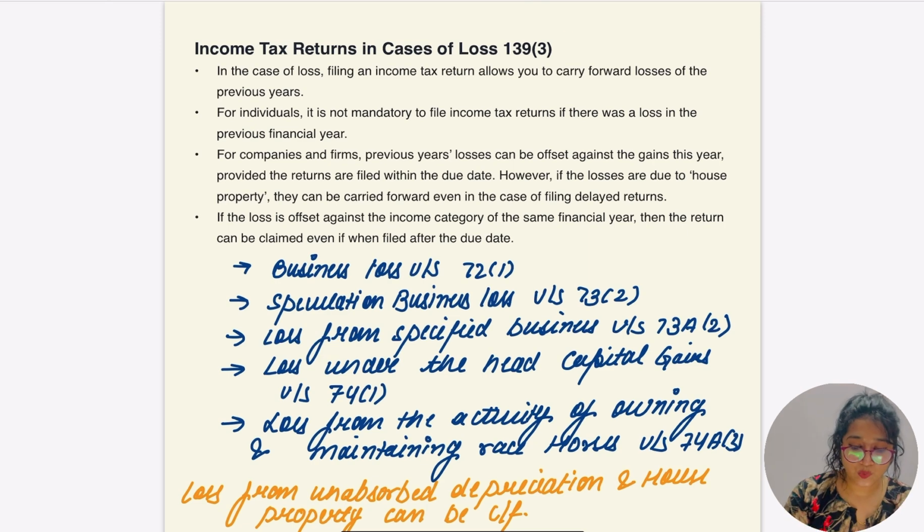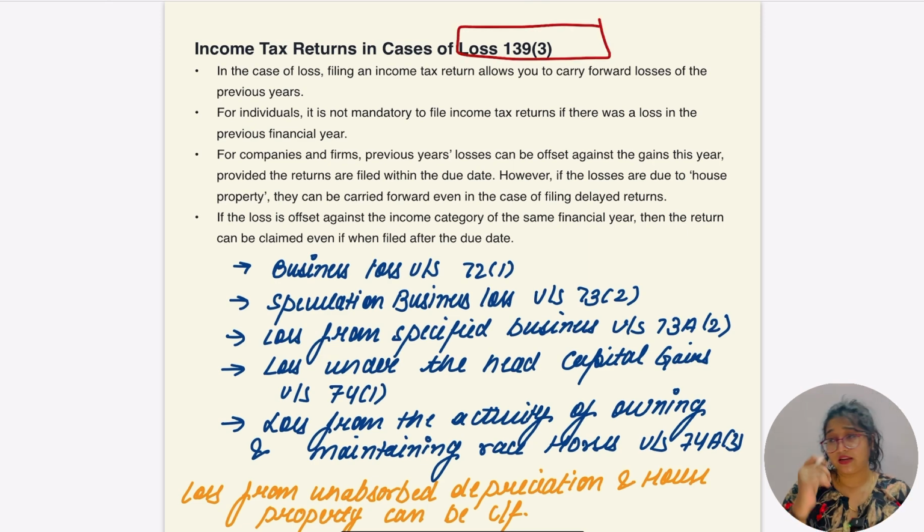Okay, section 139(3). Can you tell me, in case of loss, is the assessee required to file the return compulsorily, or can they file the return, or even though they have not filed the return, can they carry forward the losses or set off the losses? So I'll tell you, in case of losses, the assessee is required to file the return compulsorily. If they have not filed the return, the losses cannot be carried forward. Okay, hope this point was clear.